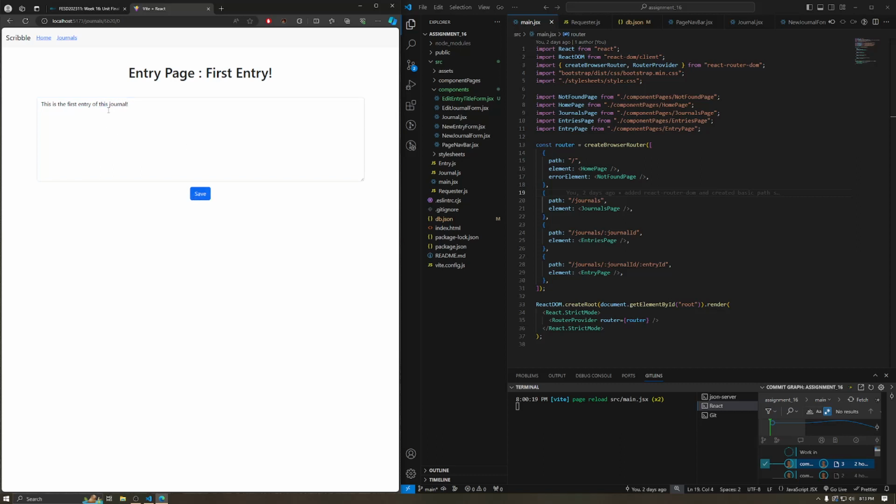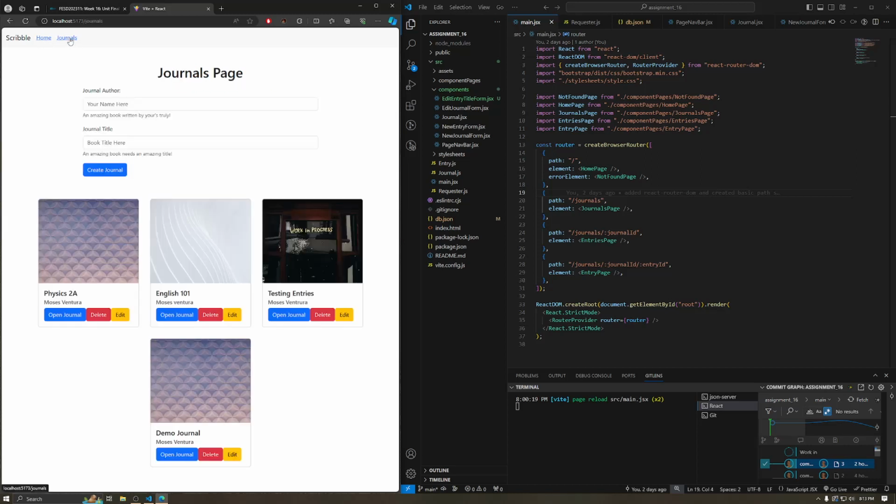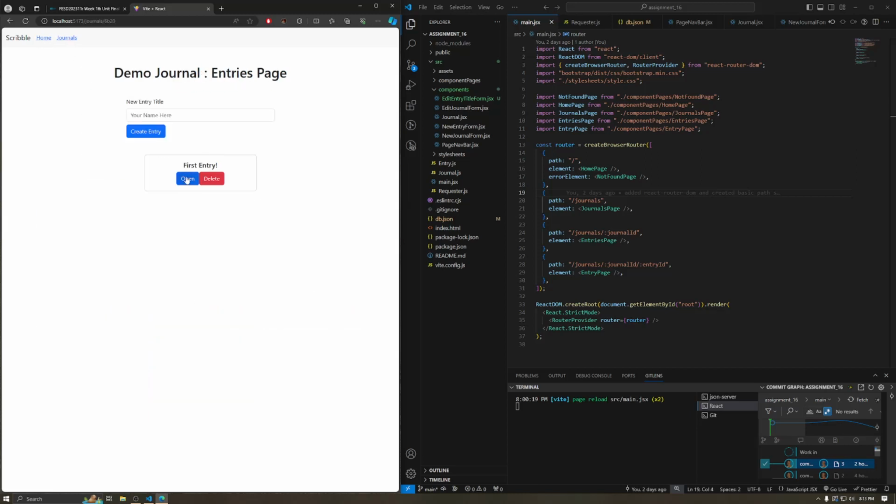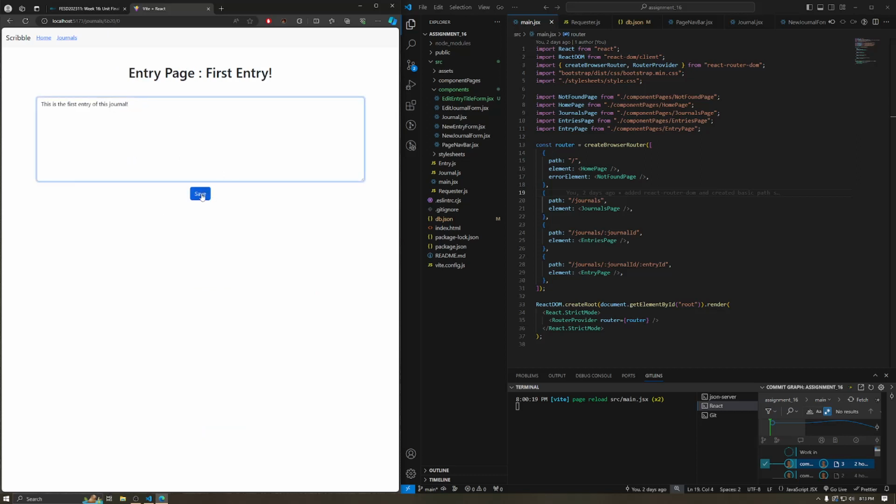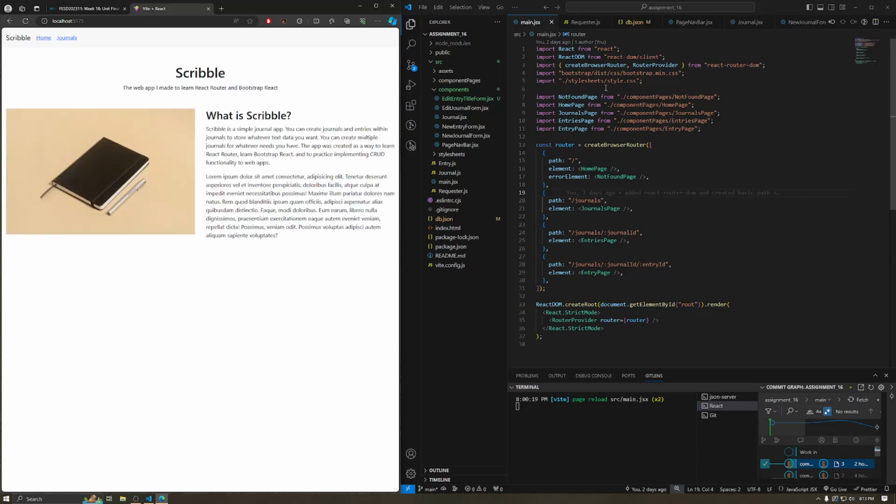It doesn't look like it does anything, but let's go back home and go to journals, and then we're going to go back to our demo journal. Open it, still here, and you can see that the text is still there. So whenever you hit save, it saves that text data to that journal entry in that journal to the database. So I'm going to go ahead and explain my code now.